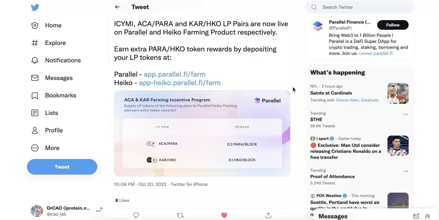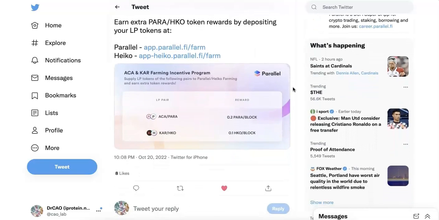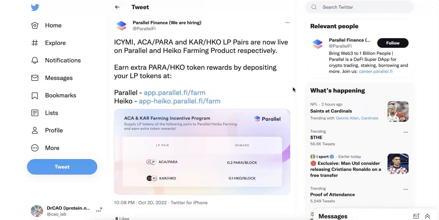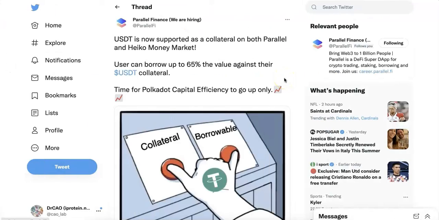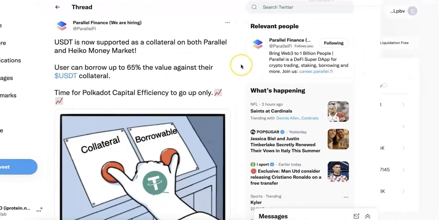So Arcana and Para, you can now use that and participate in the farming, and they have an actual farming incentive program that you will get actual Para or HKO rewards. For the USDT, now you can use that as collateral, and you can borrow up to 65% of the value against the USDT collateral. So now I'm going to demo how you can participate.